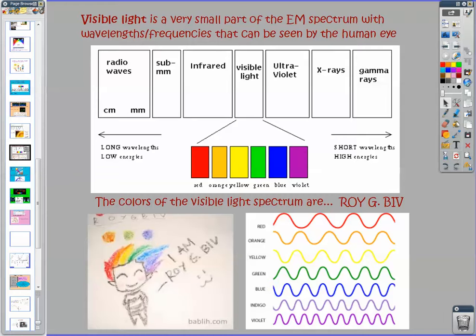So red, orange, yellow, green, blue, indigo, and then violet are arrangements of colors from the lowest energy with the longest wavelength and lowest frequency in red to violet, which has the highest frequency, the shortest wavelength, and the most energy. So red: longest wavelength, lowest frequency, lowest energy. Violet is the shortest wavelength, highest frequency, highest energy. And that's the way the rainbow is always arranged, based on that specific set of colors in that order.